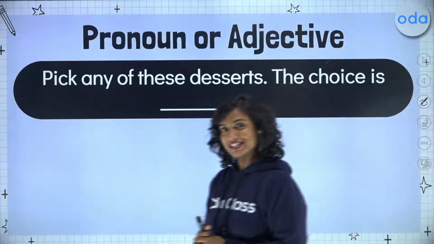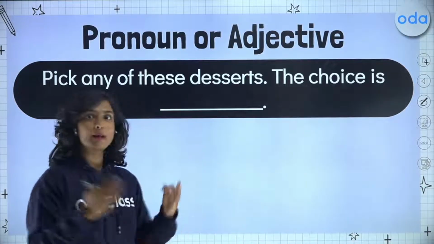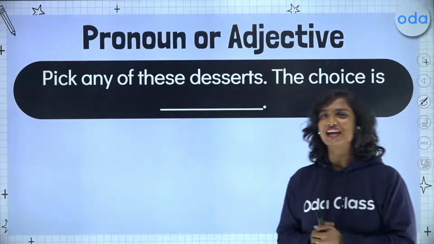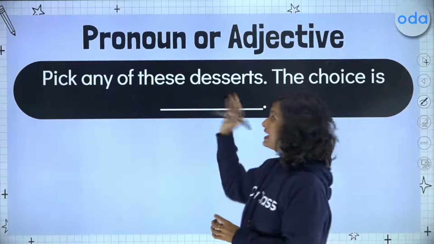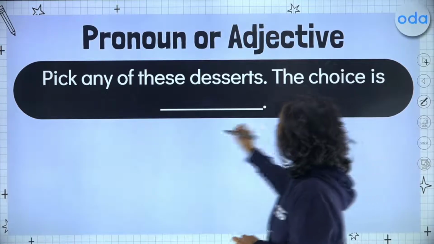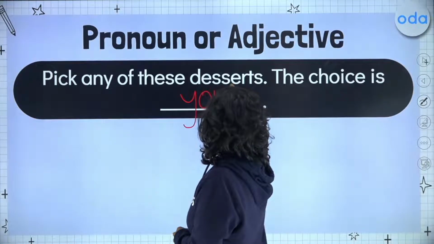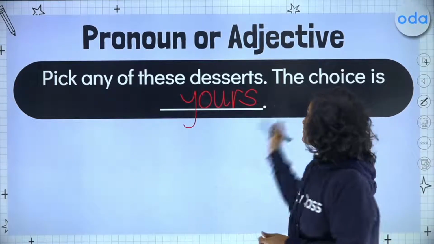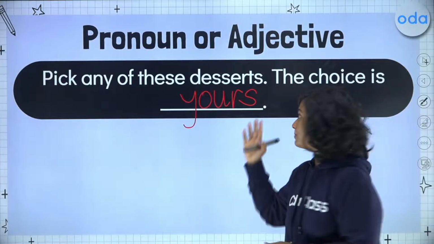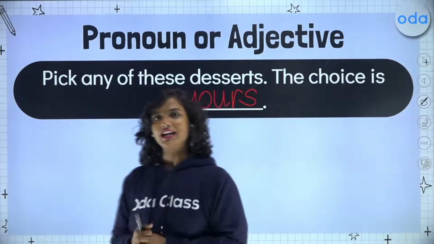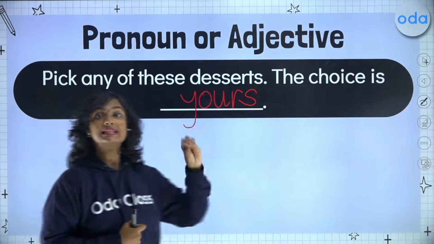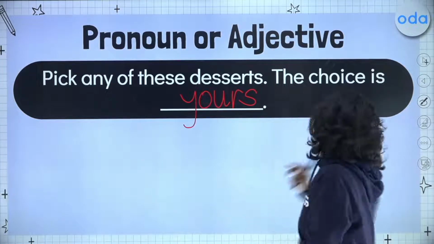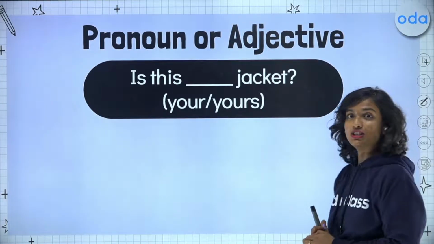Pick any of these desserts. The choice is blank. So should I use a pronoun here or should I use an adjective? Pick any of these desserts. The choice is yours. We use our pronoun here because as you see, there is no noun after our blank. If we had to use our adjective, we would say, it's your choice. Students, notice the key difference here as we move on to our third person singular.